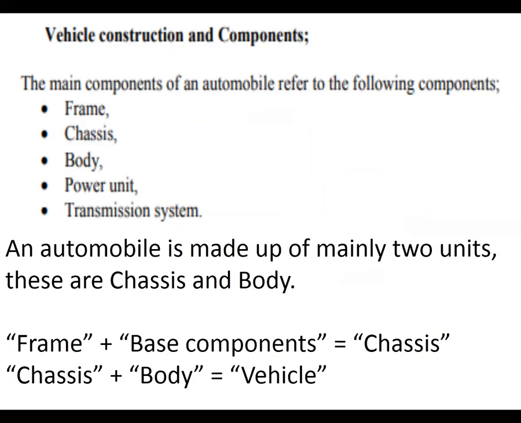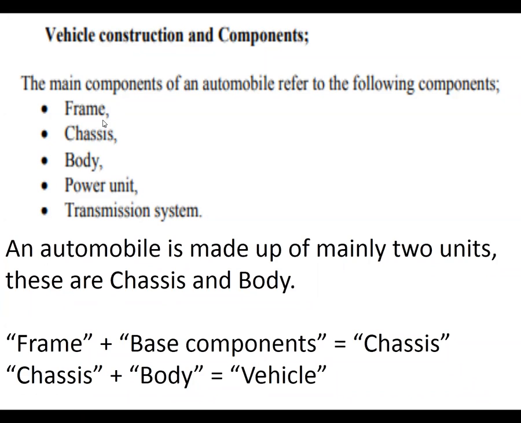It requires nearly 1500 components to make one complete automobile vehicle. In order to do that, there are a few most important components. When looking into the automobile vehicle, these important components that we're going to study are connected to each other to make the final automobile vehicle. So we'll go through those components.